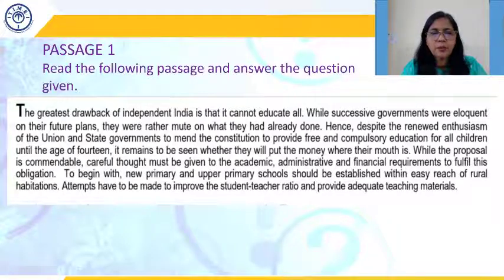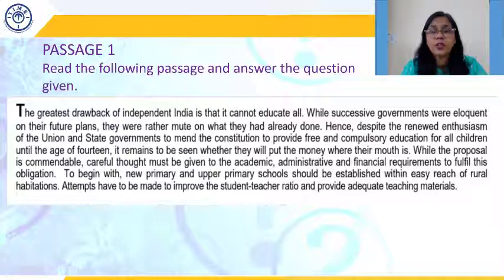While the proposal is commendable, careful thought must be given to the academic, administrative, and financial requirements to fulfill the obligation. So he is happy about the promise. At the same time, he thinks that certain conditions, certain other aspects have to be first taken care of. And then he says, to begin with, new primary and upper primary schools should be established within easy reach of rural habitations. So he's asking for primary and upper primary schools to be set up near villages.